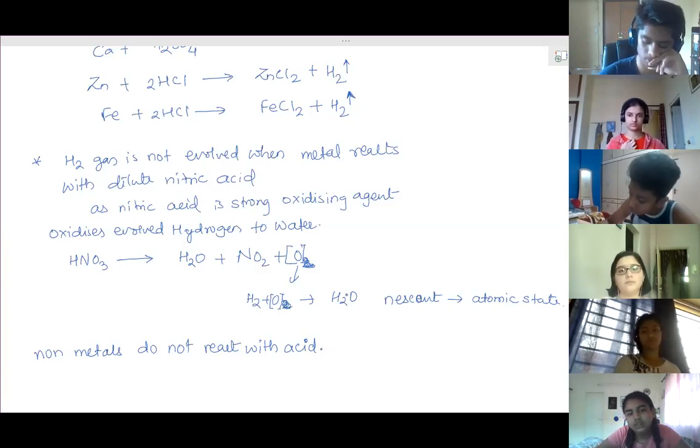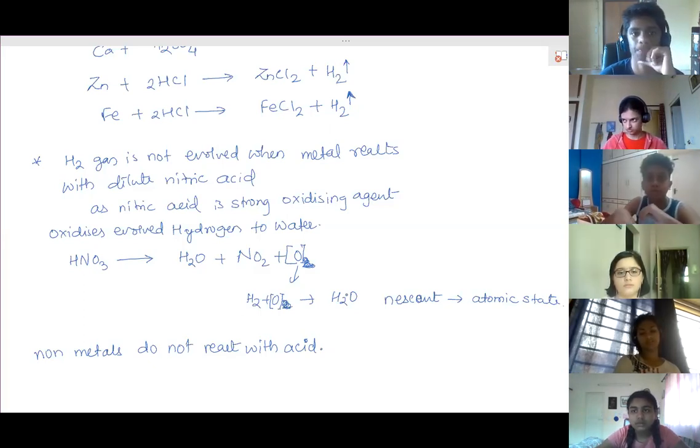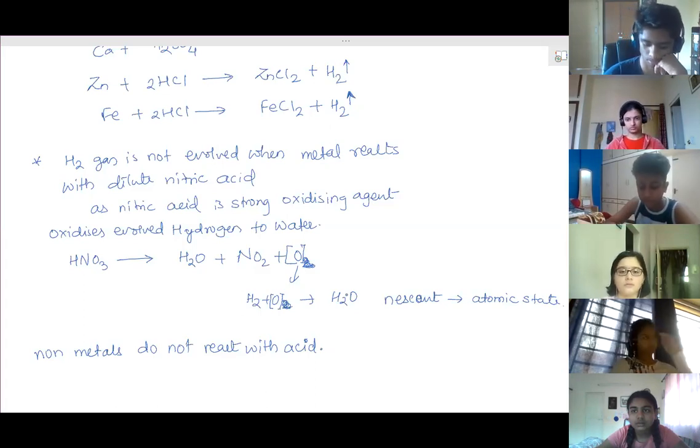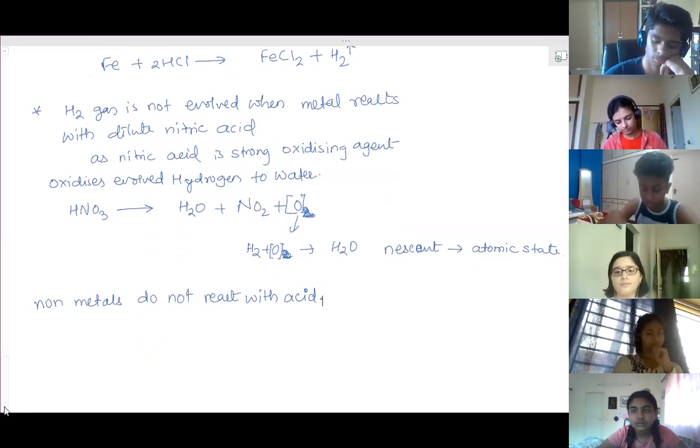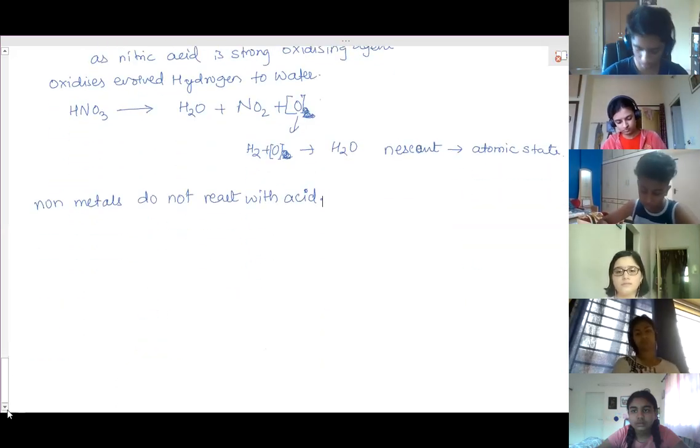Copper does not react with dilute acid, but copper can react with concentrated sulfuric acid. Copper has the property of not reacting with dilute acid, so dilute acid won't react, but it can react with concentrated sulfuric acid. Further, non-metals do not react with acid.